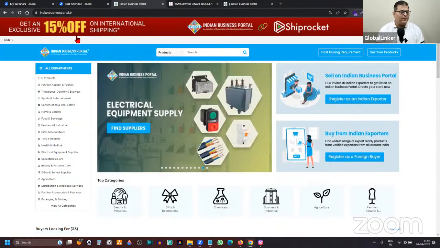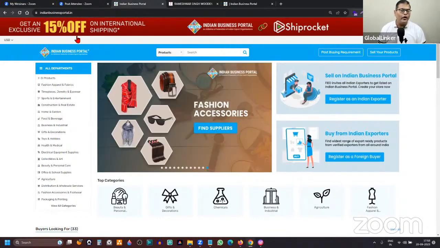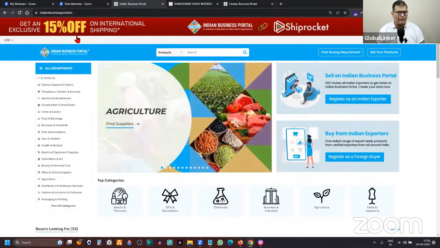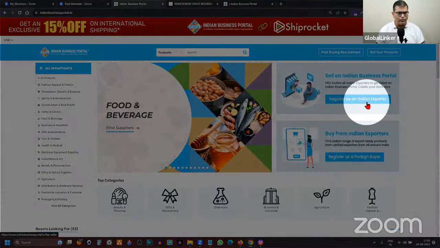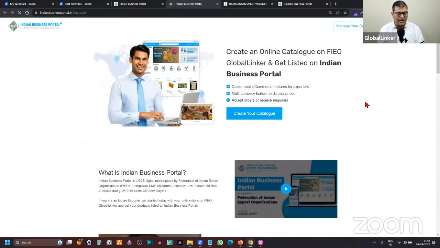Now, coming back to our discussion, if you have to join Indian Business Portal and start showcasing your product or services on it, then how can you go about it? The first and obvious step is you have to go to Indian Business Portal. And once you are here, you have to click on this option, which is also very obvious, register as Indian exporter, which will open a page on your browser.